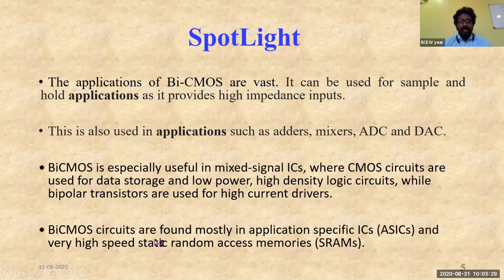The BiCMOS circuits are found mostly in ASIC applications, that is application specific integrated circuits. If you want to do one specific operation, we can design integrated circuits for that particular operation, and those are called application specific integrated circuits. It can also be used for very high speed SRAMs, that is static random access memories. So these are the different applications where BiCMOS can be used.